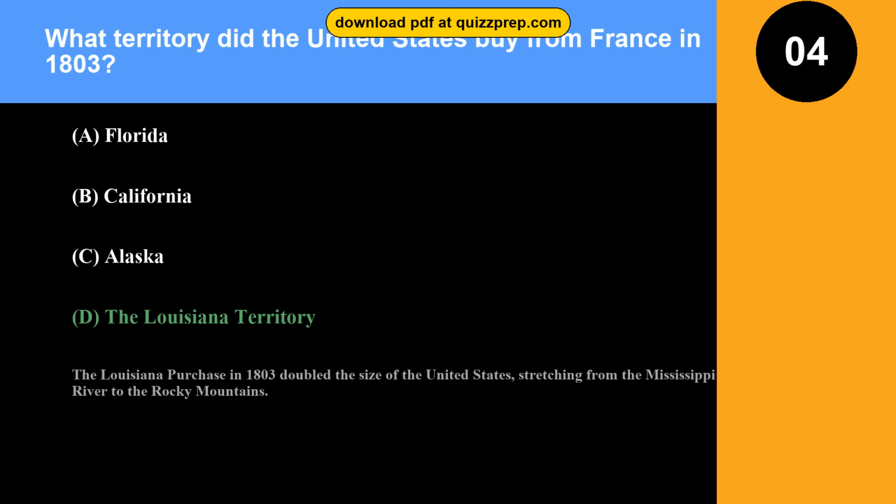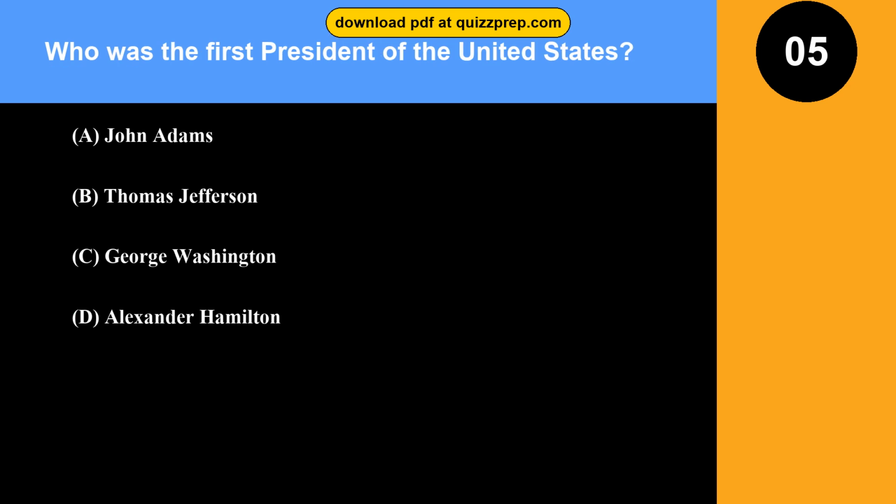Question 4. What territory did the United States buy from France in 1803? Option A. Florida. Option B. California. Option C. Alaska. Option D. The Louisiana Territory. The correct answer is option D, the Louisiana Territory. The Louisiana Purchase in 1803 doubled the size of the United States, stretching from the Mississippi River to the Rocky Mountains.